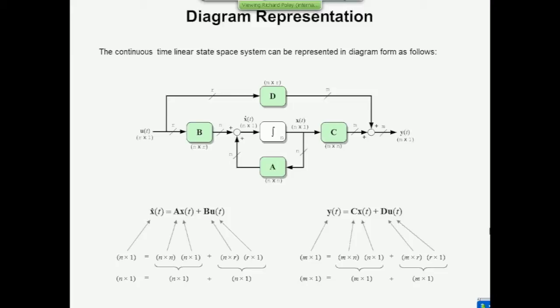Yeah. Because yesterday, as you saw with a lot of those transformations we did in Chapter 4, a strictly proper transfer function resulted in a Z transfer function which was proper. There were the same number of poles and zeros, and therefore in the discrete domain, when we're dealing with discrete time systems, it's quite often the case that the D matrix is non-zero. Not always, but perhaps more frequently than with continuous time systems. Good point.